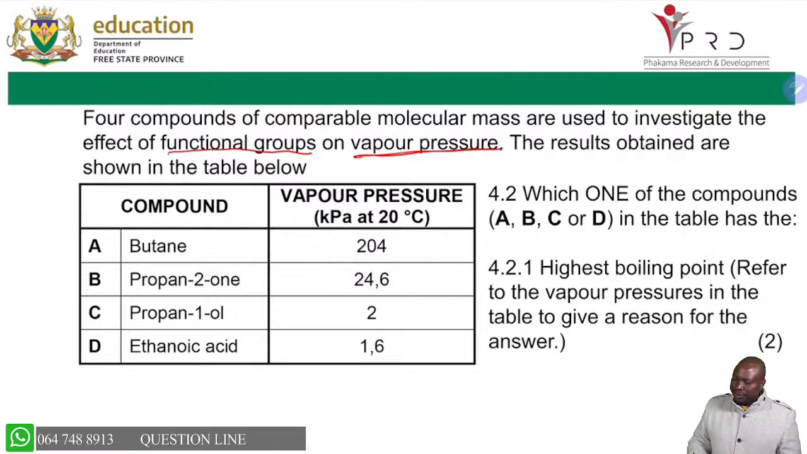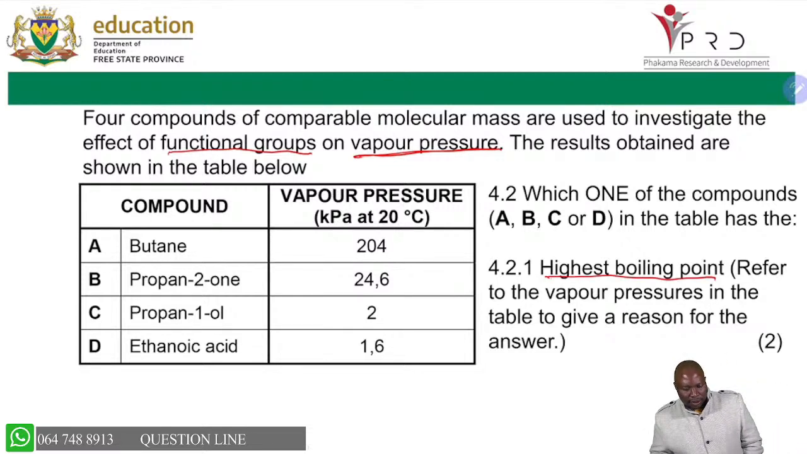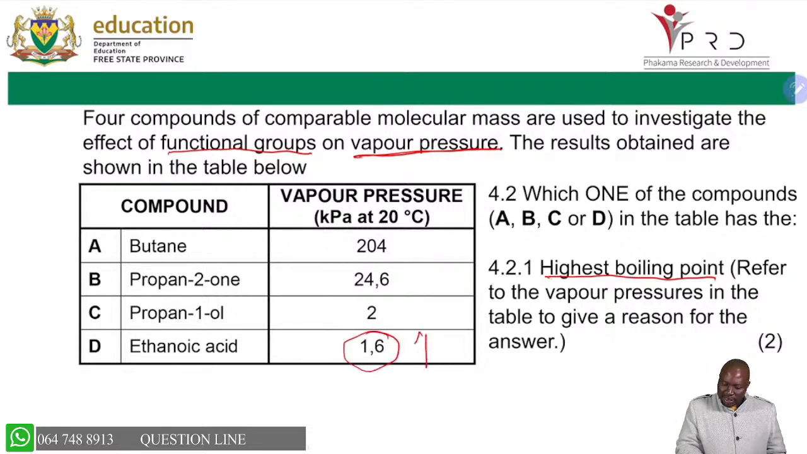We're checking which one of the compounds A, B, C, or D in the table has the highest boiling point. You know that the lowest vapor pressure means the highest boiling point. And they're saying explain your answer. So you will explain that compound D has the lowest vapor pressure, which means it has the highest boiling point. If it has the lowest vapor pressure, it means it has the highest boiling point, and you can even see ethanoic acid has 2 sides of hydrogen bond.